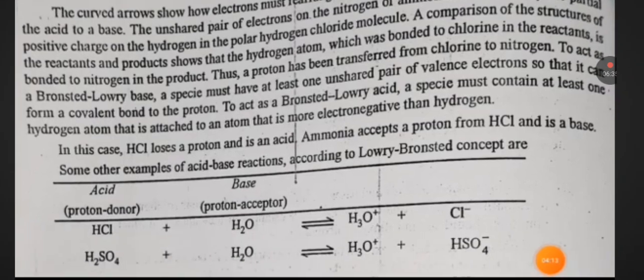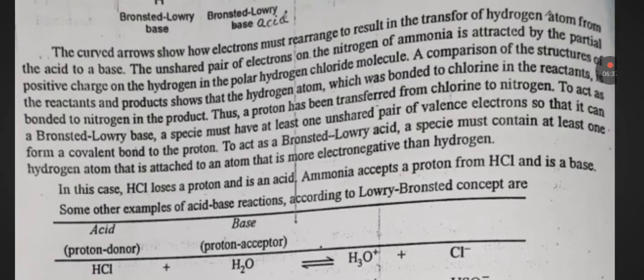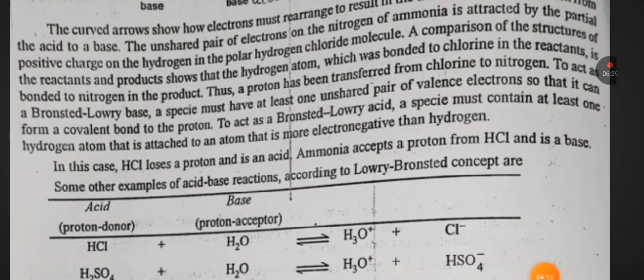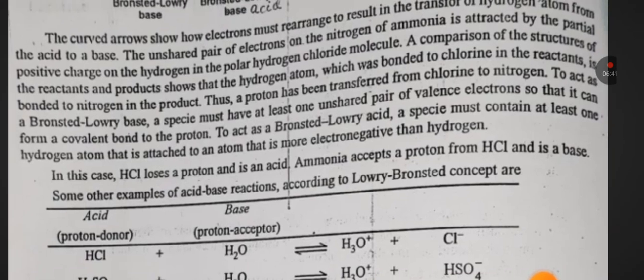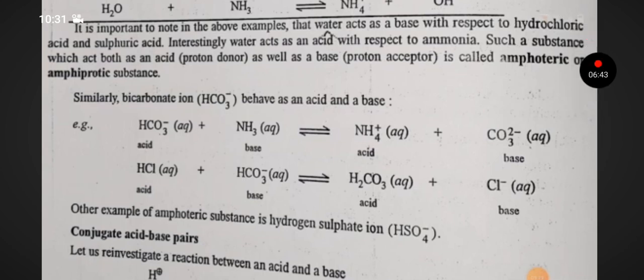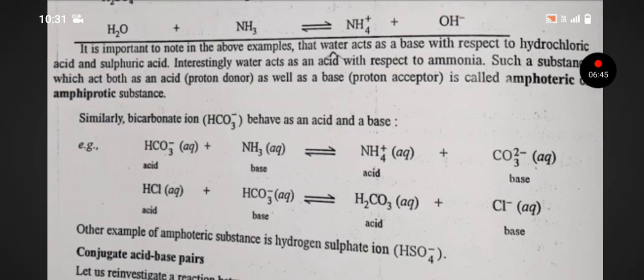HCl plus H2O will give H3O positive plus Cl negative. H2SO4 plus H2O will give H3O positive plus HSO4 negative. Similarly, H2O plus NH3 will give NH4 positive plus OH negative. It is important to note in above example water acts as base with respect to HCl and H2SO4. Interestingly, water acts as an acid with respect to ammonia.